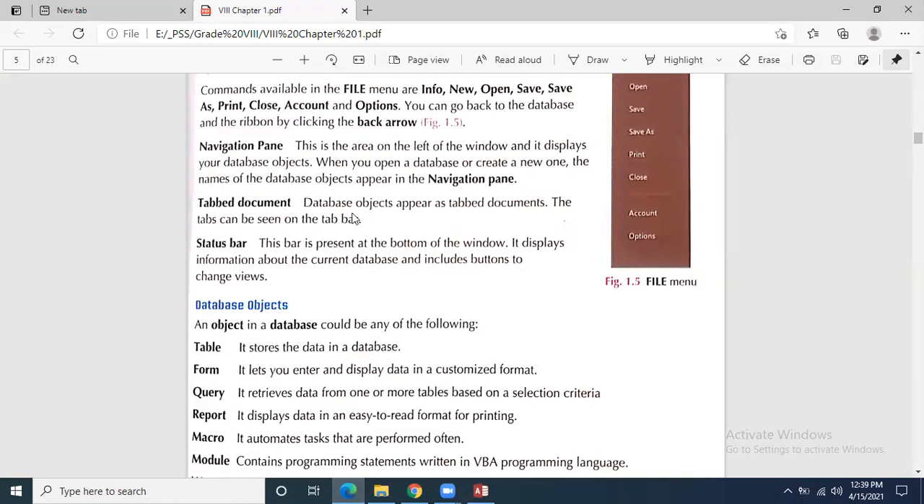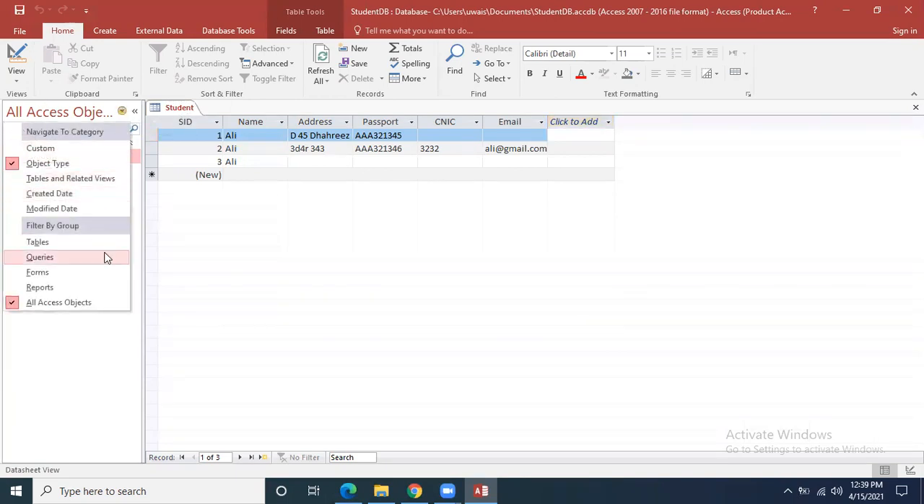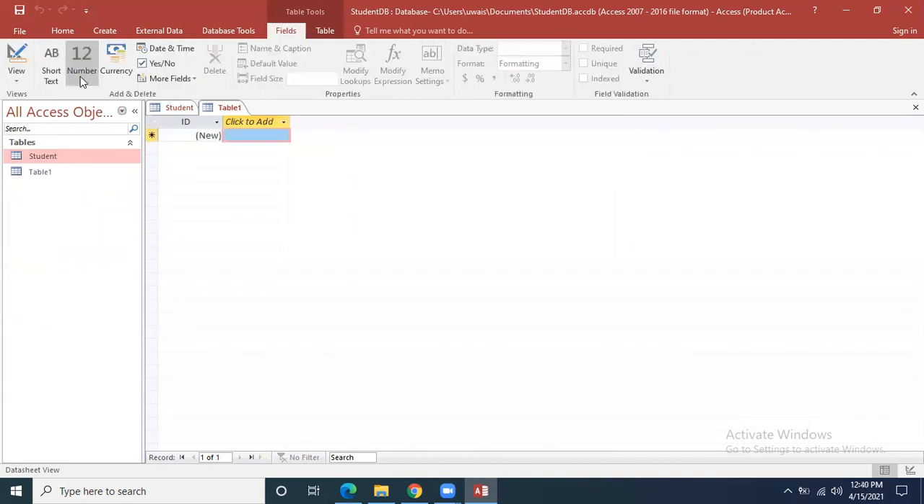Now, tabbed document: database objects appear as tabbed documents. The tabs can be seen on the tab bar. Basically, these are the tabs, this is the tab. So if we make multiple tables, tabs will be shown over here. Right now, there is only one tab, student. But if we want to create one more table, let's suppose I create one more table.